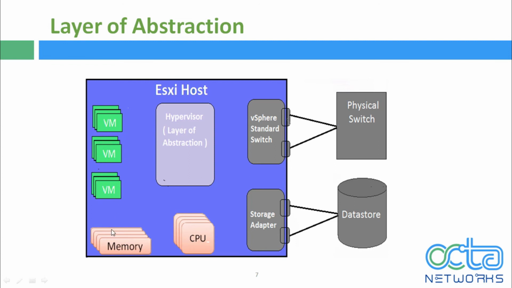We can establish all this control because of this hypervisor layer that sits between the virtual machines and physical memory. So my virtual machines are not actually seeing the physical resources at all. They are just seeing the virtualized version of those physical resources that we can control because of this layer of abstraction that exists.